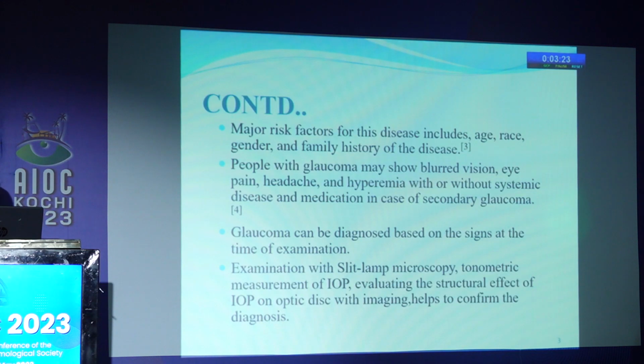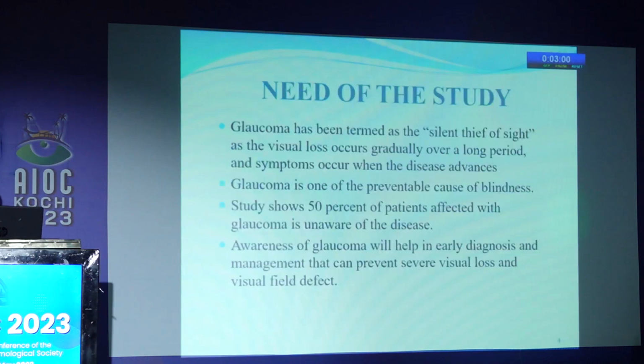Major risk factors for this disease include age, race, gender, and family history of the disease. People with glaucoma may show blurred vision, eye pain, headache, and hyperemia, with or without systemic disease and medication in case of secondary glaucoma. Glaucoma can be diagnosed based on the signs at the time of examination. Examination with slit lamp microscopy, tonometric measurement of intraocular pressure, and evaluating the structural effect of intraocular pressure on the optic disc with imaging helps to confirm the diagnosis.